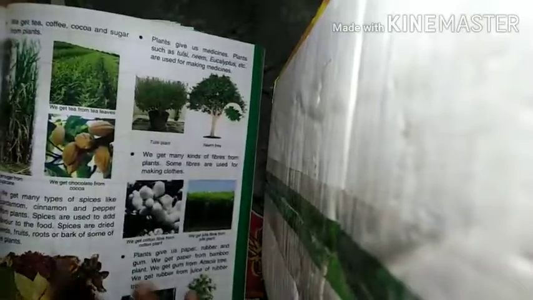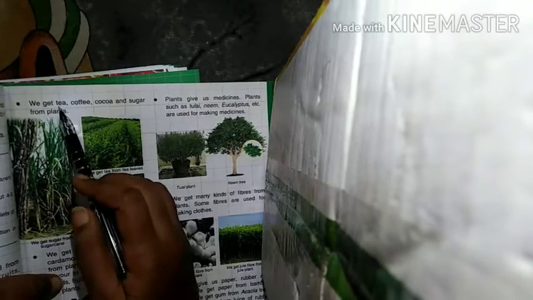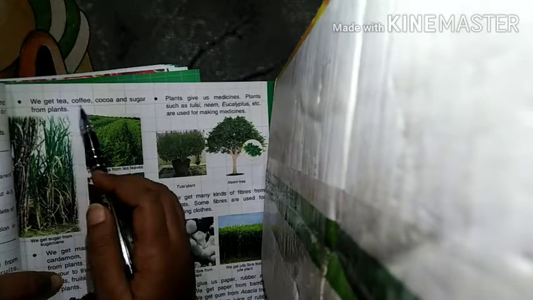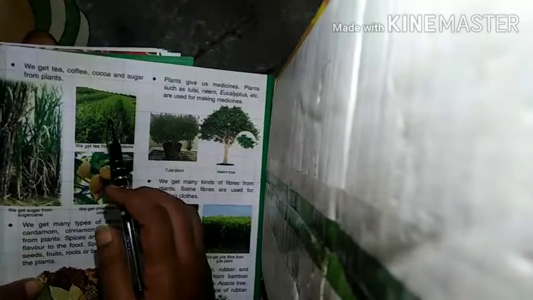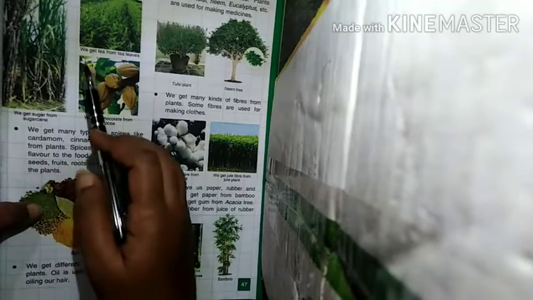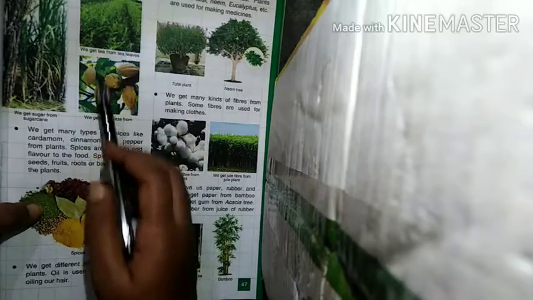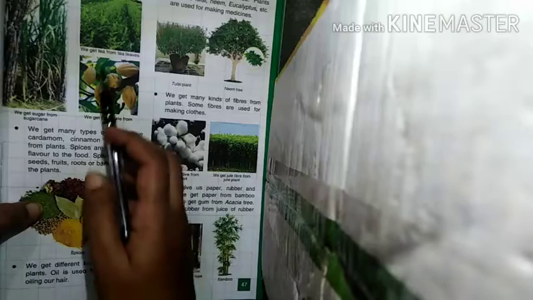Now come to the next point. Here we get tea, coffee, cocoa and sugar from plants. These are also from plants. Tea we get from a plant, coffee we get from a plant, then cocoa and sugar we get from plants. You can see the picture of sugar. From sugar cane we get sugar, and we get tea from tea leaves. These are the tea leaves. We get chocolate from cocoa. These are the pictures of cocoa.